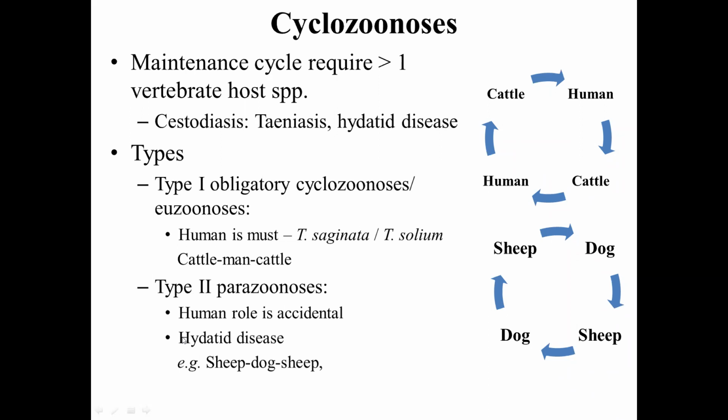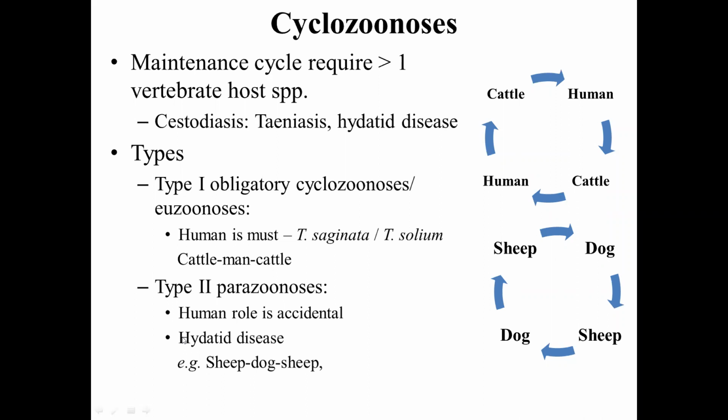True zoonosis are invariably ringworm or the fungal infections, wherein a human being, whenever they directly come in contact with the animals, they acquire infection. Okay, even though eu means true etymologically, euzoonosis and true zoonosis are different. It is the play of the words.